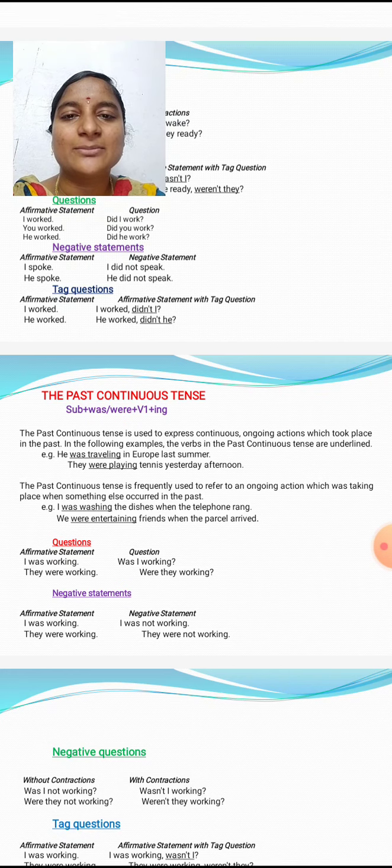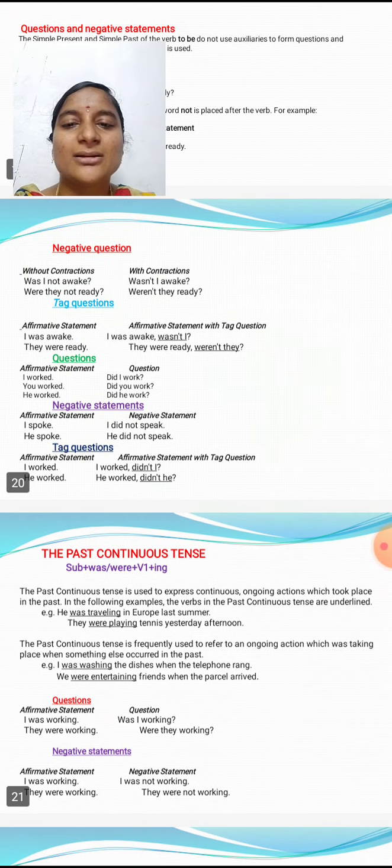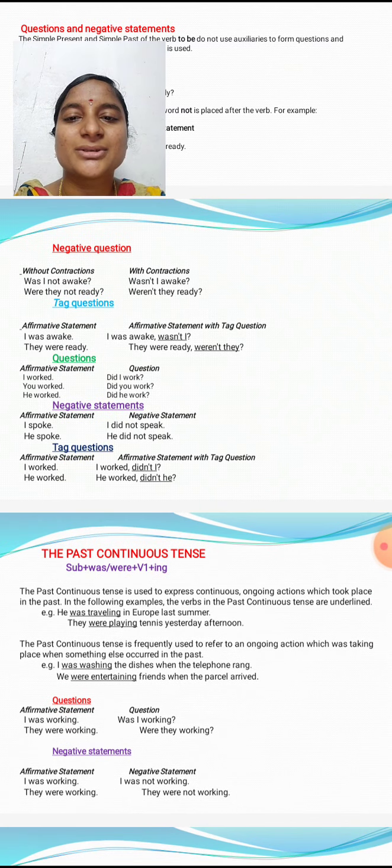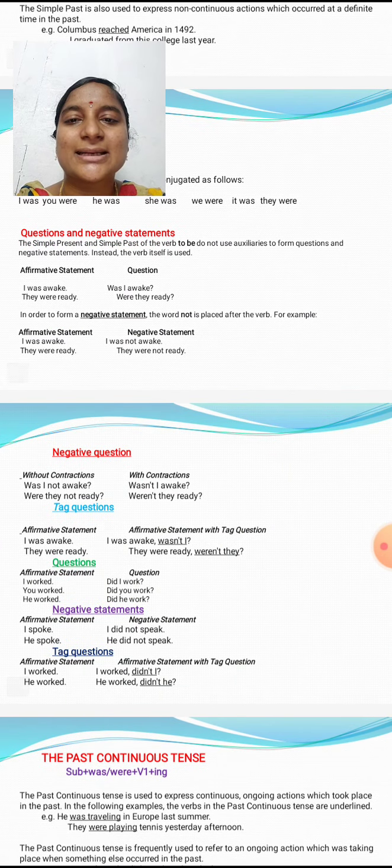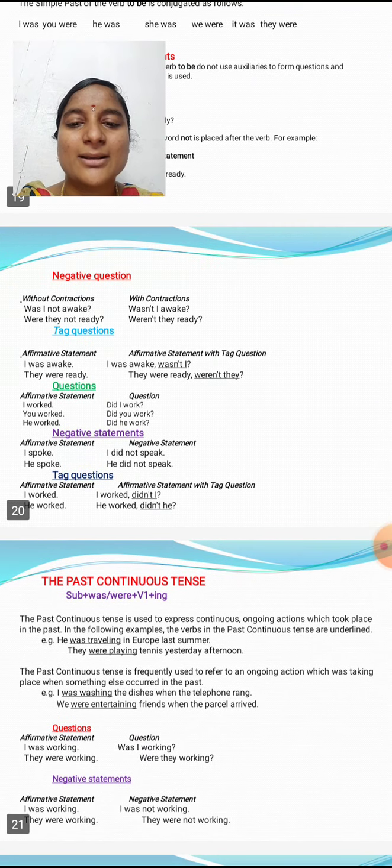In affirmative statements with tag questions, how do we write? I worked, didn't I? He worked, didn't he? So these are some examples of negative statements, tag questions, and negative questions, which are examples of simple past tense.